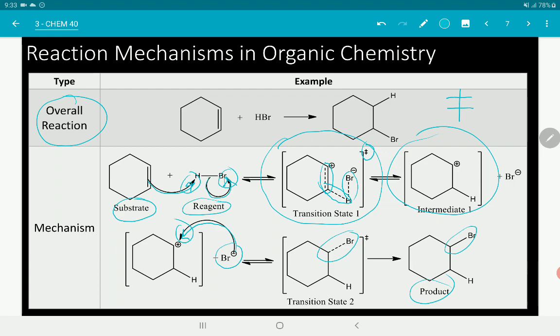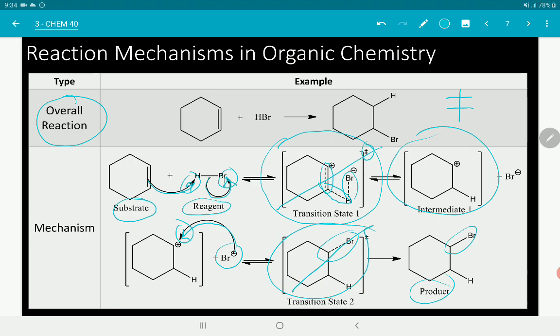So, for each step ng mechanism, may isang transition state. So, sa bawat arrow na makikita mo, dapat may transition state doon. Okay? But, sometimes hindi na natin inilalagay si transition state sa mechanism. Kasi, sometimes it's already understood that there is a transition state. Okay? So, that's how you interpret this reaction. So, minsan, hindi na natin ini-include yung transition states. So, okay na ipakita na lang natin agad si intermediate.